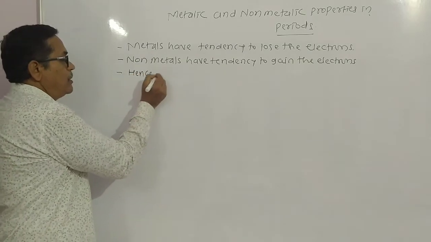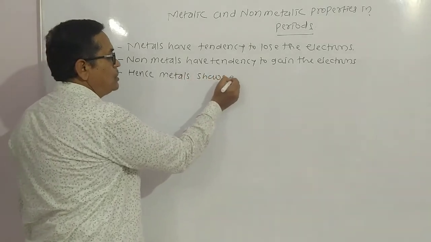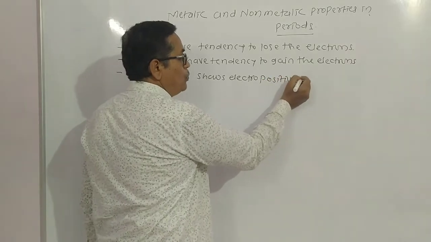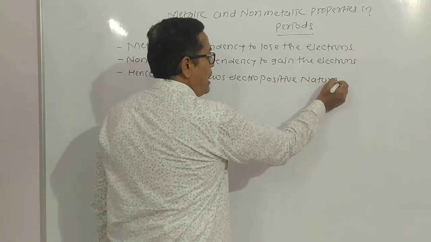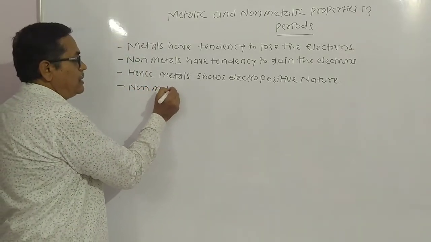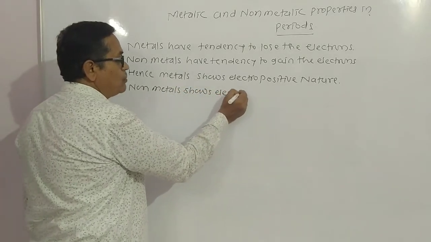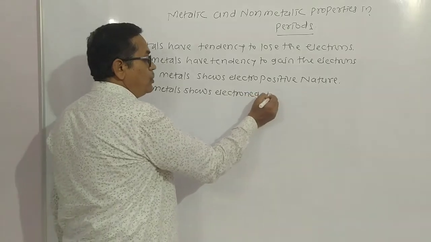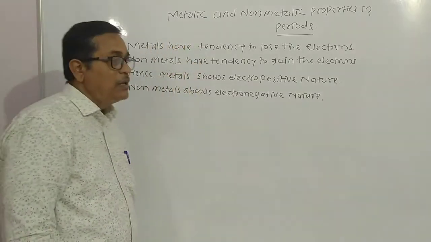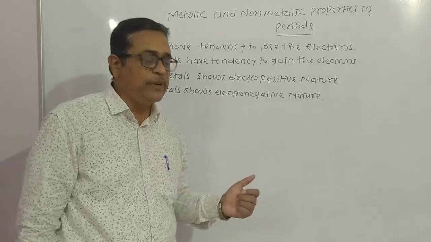Hence, metal shows electropositive nature and non-metal shows electronegative nature. Non-metal shows electronegative nature. Then how that metallic and non-metallic properties of element changes in period?